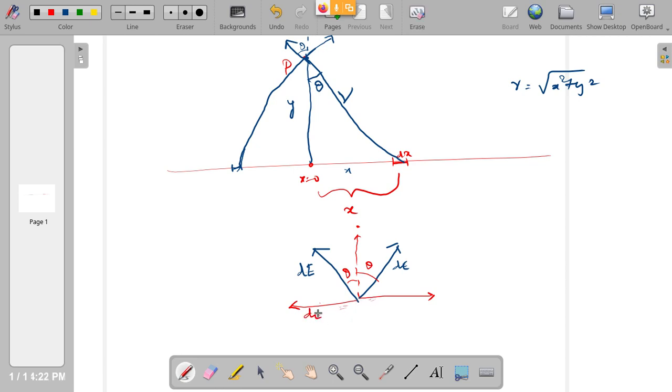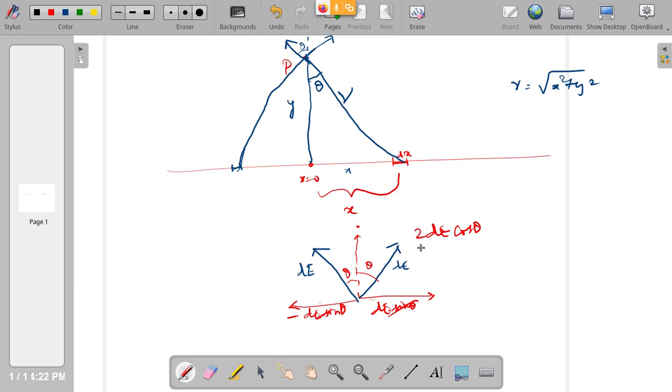So this is dE sin theta, or this is pointing this side, so I can call it minus dE sin theta, right side dE sin theta. So these two will cancel. So effectively I have dE cos theta due to both of these, actually 2 dE cos theta.